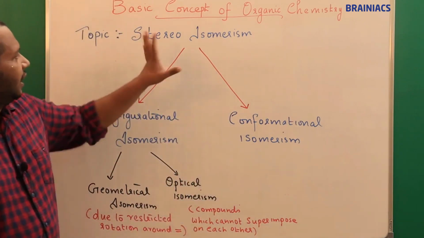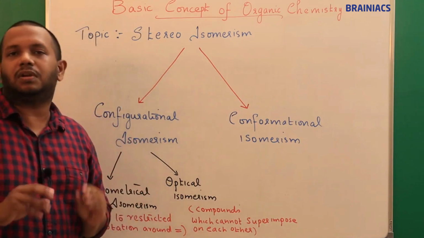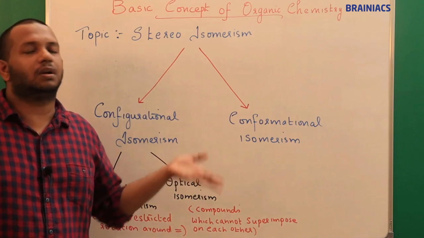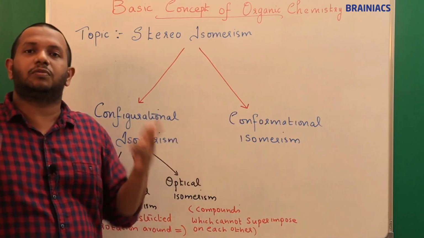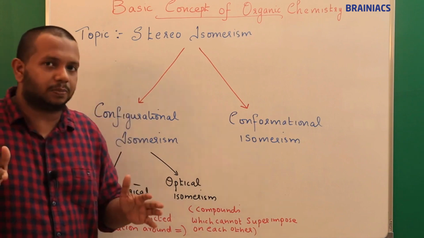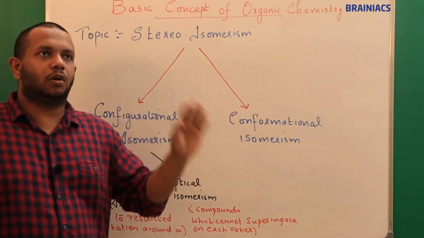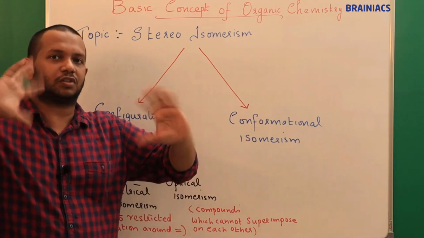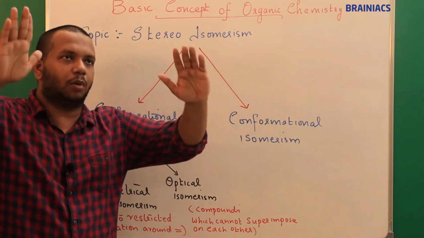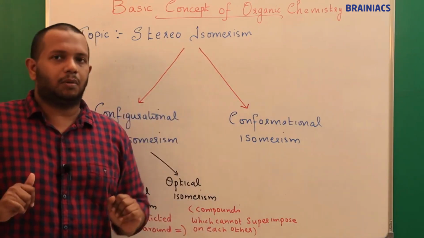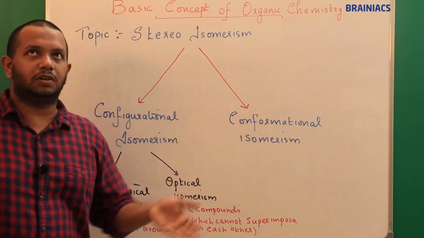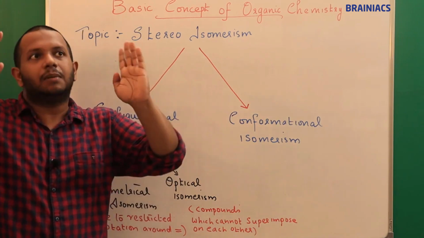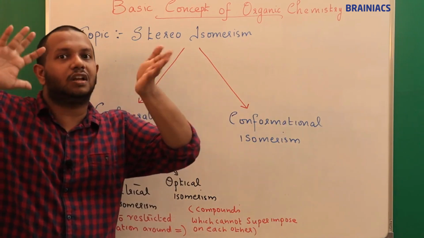I hope you got a general idea regarding what stereoisomerism is. That is very important before we get into the topic, otherwise you will not know what you are learning. You might be seeing geometrical isomerism for years, but still you should get a grasp: isomers are simply two compounds having the same molecular formula. Isomers can be structural isomers if the structure is changing, but the two compounds still have the same molecular formula. Stereoisomers means both have the same molecular formula and the same structure, but their spatial arrangement is changing.